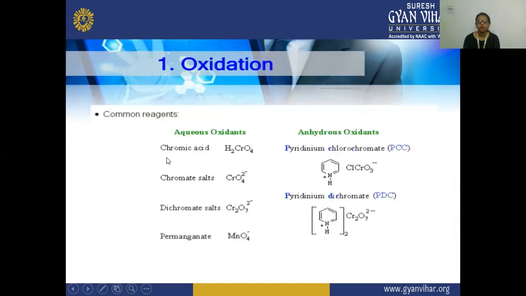So the first method is oxidation. In the oxidation method, we use these common reagents: aqueous oxidants and anhydrous oxidants. The aqueous oxidants are chromic acid, chromate salts, dichromate salts, and permanganate. The anhydrous oxidants are pyridinium chlorochromate, known as PCC, and pyridinium dichromate, also known as PDC.